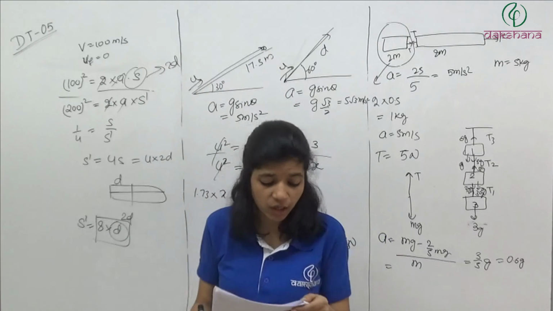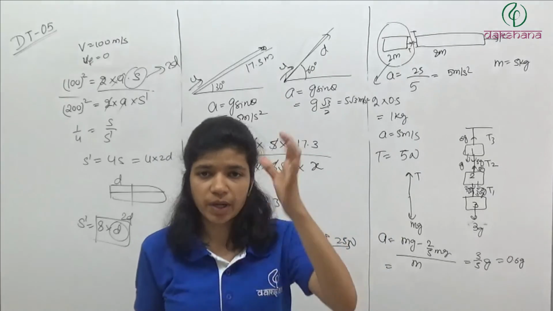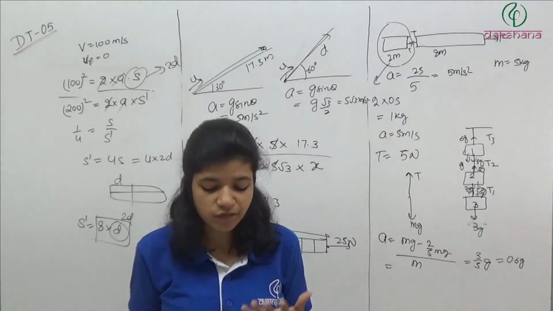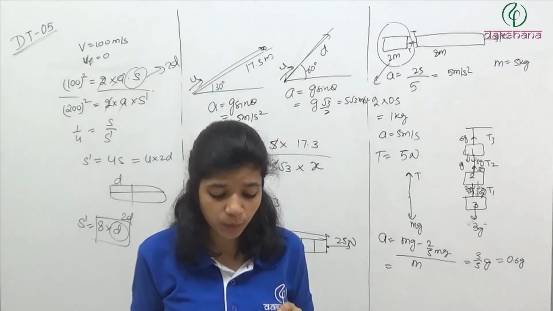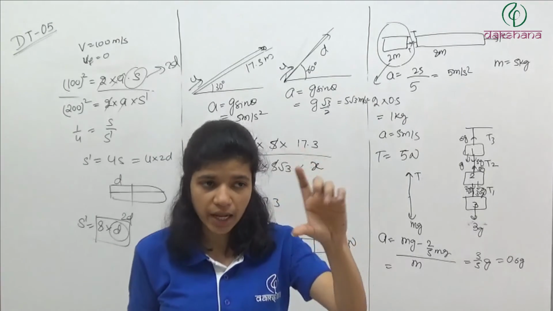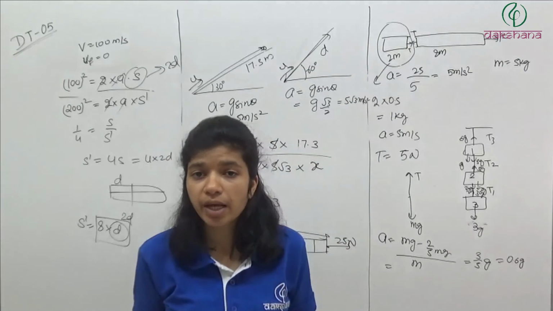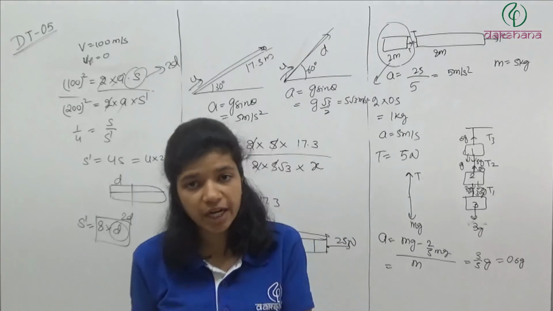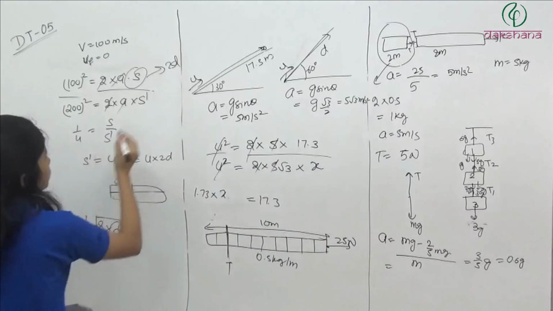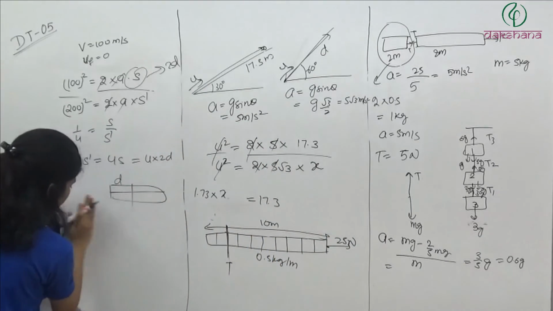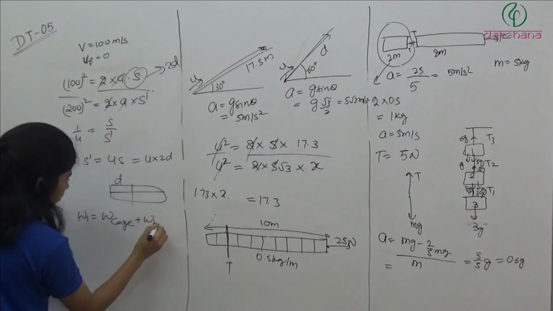Question number 38. A bird is sitting in a wire cage hanging from the spring balance. A spring balance, and we have a wire cage which is hanging from the spring balance. Let the reading of the spring balance be W1. So basically what we have: spring balance, cage. Inside that cage we have a bird. So what will be the reading of spring balance? Weight of cage plus weight of bird, which is W1. So W1 is equal to weight of cage plus weight of bird.